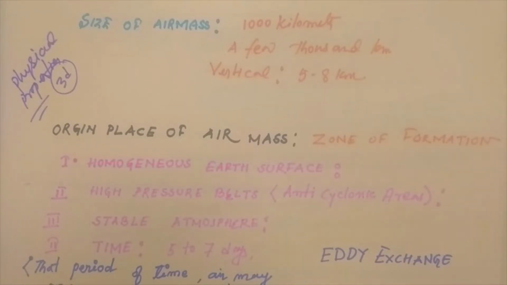Be clear: air mass is homogeneous in character through its horizontal direction, relatively homogeneous in terms of humidity, lapse rate, and density.